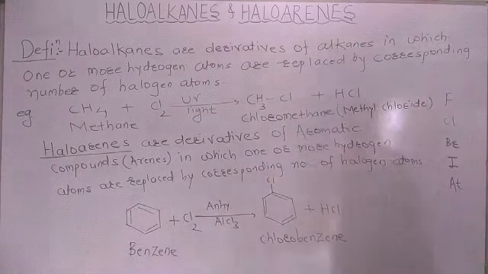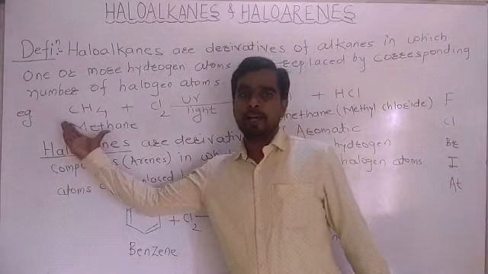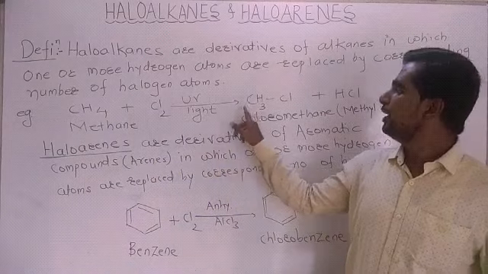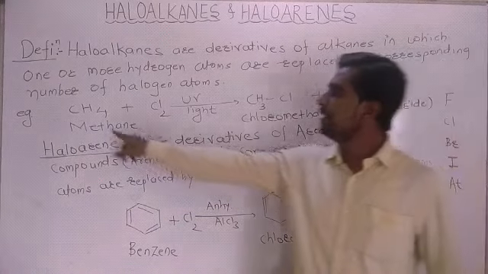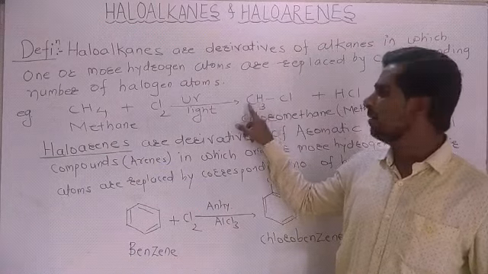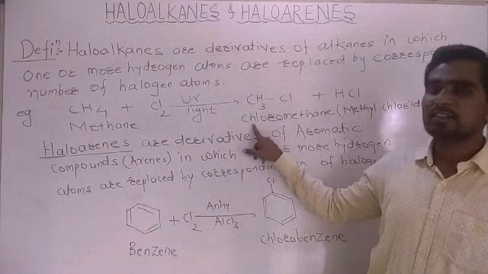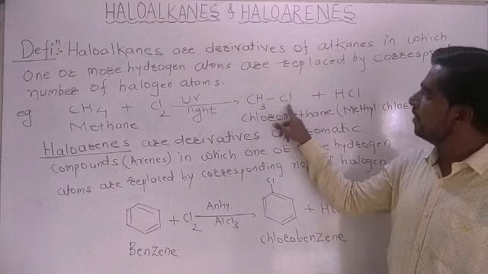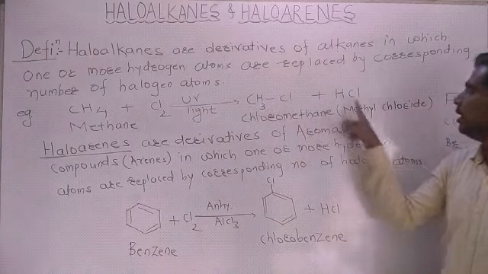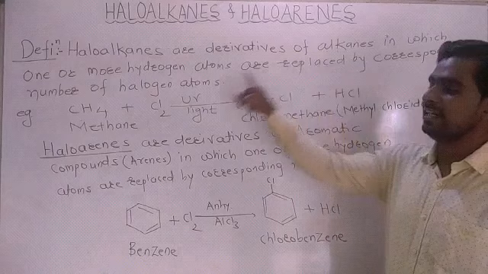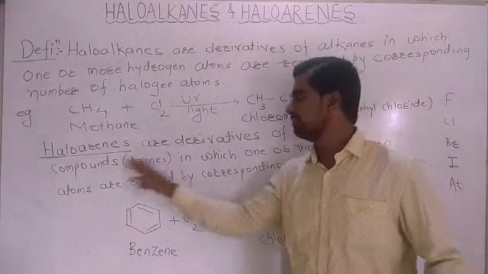For example, the first member of alkane, methane, reacts with chlorine in presence of light to give CH3Cl, means one hydrogen atom is replaced by one halogen atom. Then the formed compound is CH3Cl, which is called chloromethane. That is the IUPAC name, or it may be called methyl chloride. Byproduct is HCl. That is the substitution reaction.